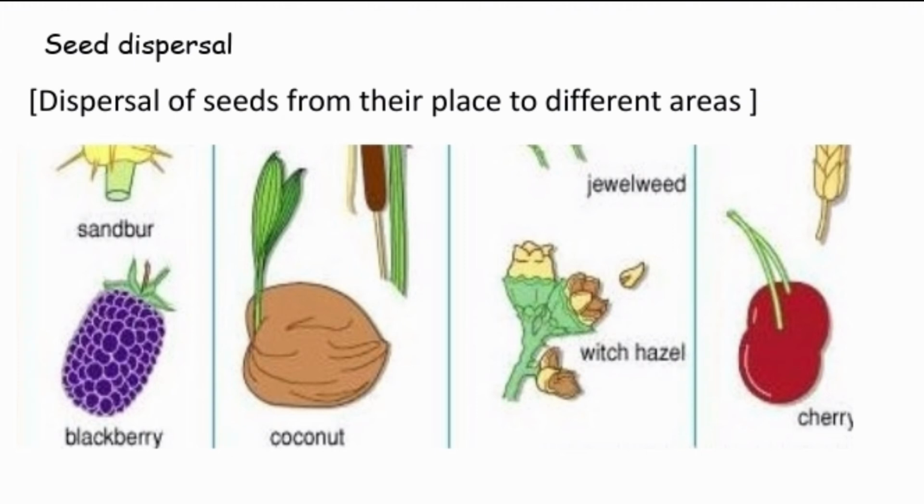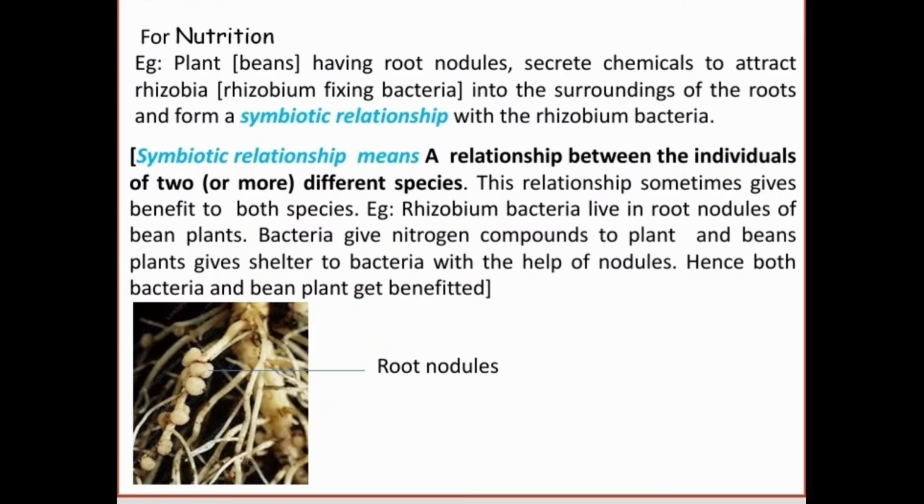We have studied different ways of dispersal of seeds in previous classes. The pictures of some of the seeds which are influenced by the animals, because the plants release some chemicals to attract some other organisms to disperse their seeds. This is another interesting phenomenon. So waste products are released in the plants. Those waste products are helping some of the plants to disperse their seeds.